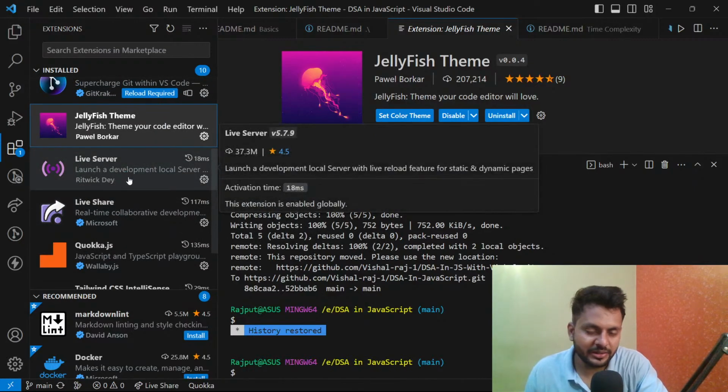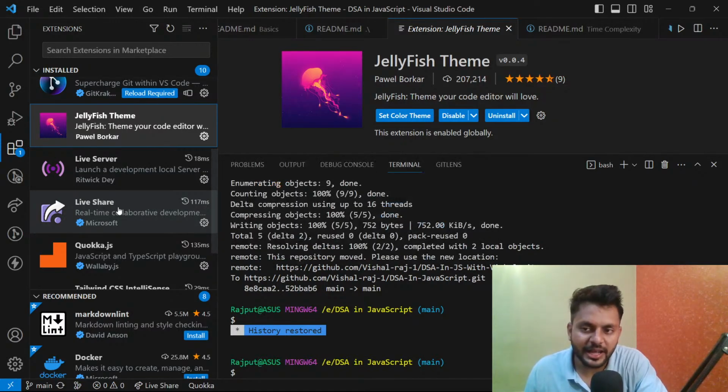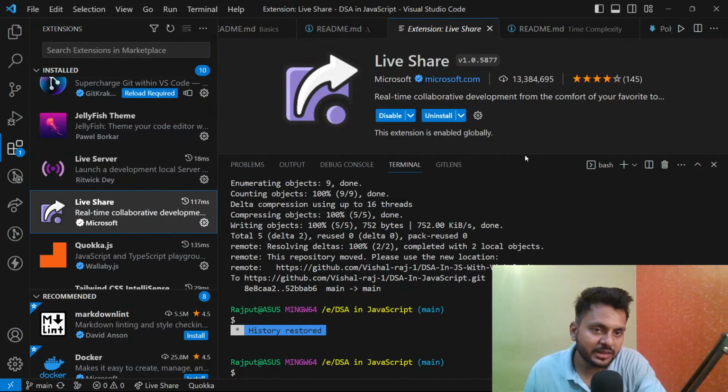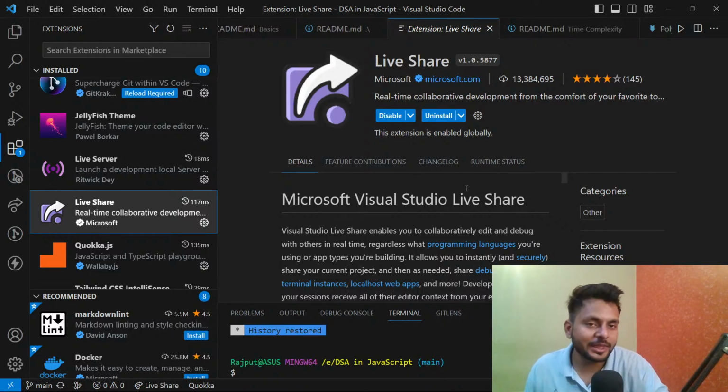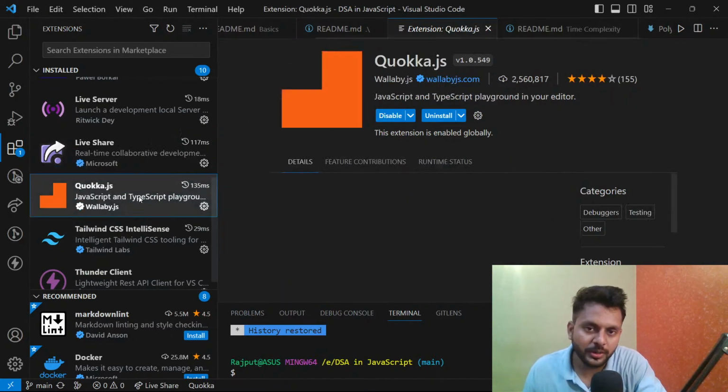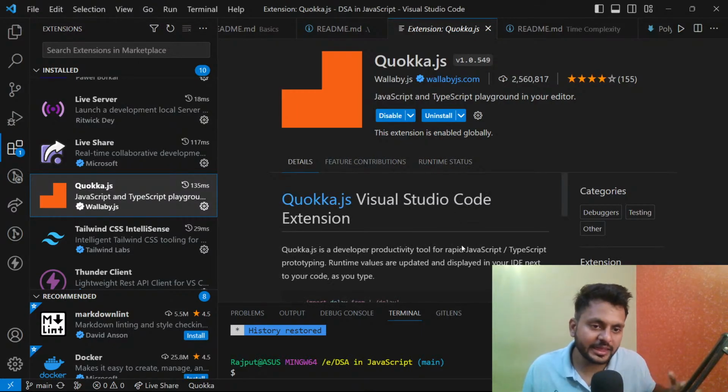This is the live server, if you are working on HTML, CSS and JavaScript projects. And then we have Live Share. So let's say you are someone who wants to work with your friend. What you can do is download this and share your VS Code link, similarly as you do with CodeSandbox. So this is also one of the useful ones. And then this is Quokka, which is very useful for writing code and seeing the console log.